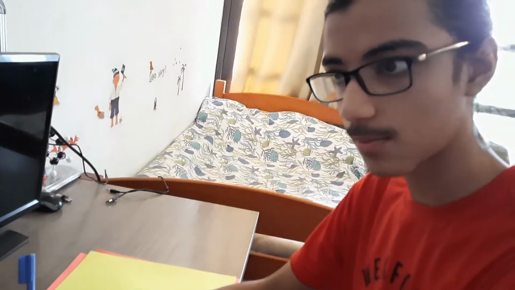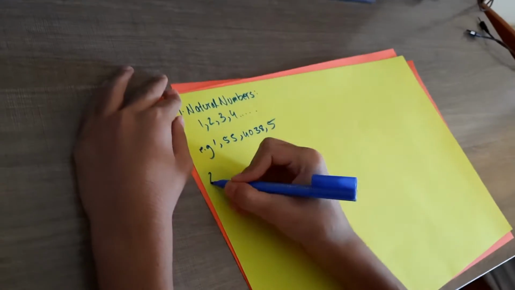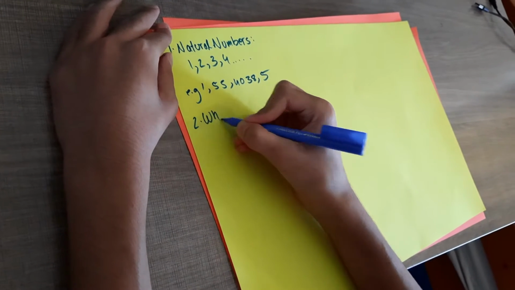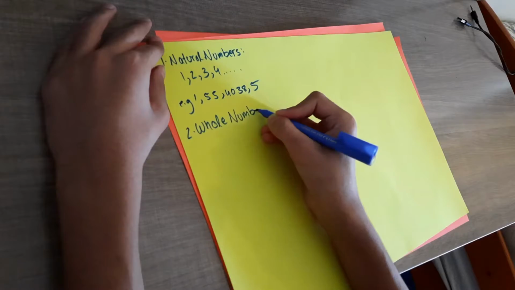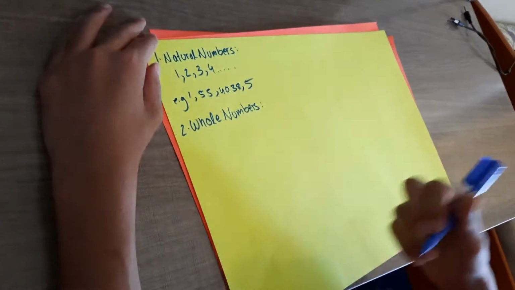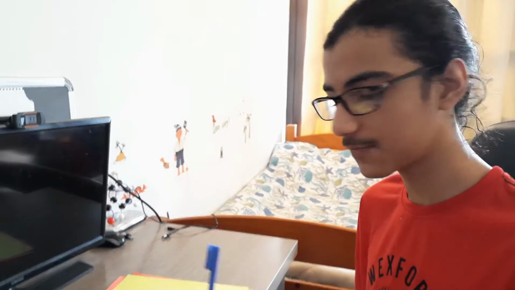Okay, so we talked about natural numbers, right? Let's move on to the next type of numbers. So next type of numbers are whole numbers. Now whole numbers has got a different colloquial use, numbers which aren't fractions, numbers which are whole in nature, but the technical mathematical definition is as follows.